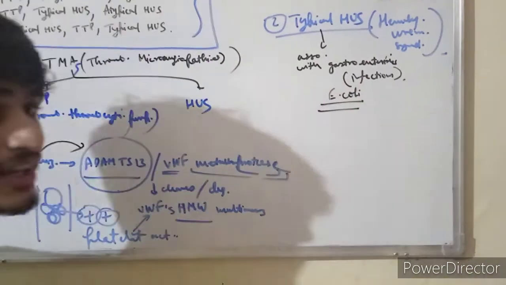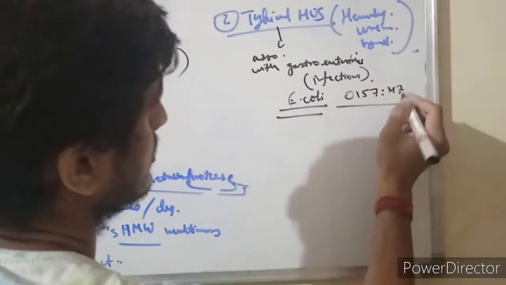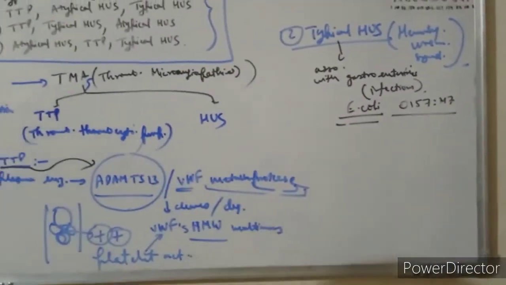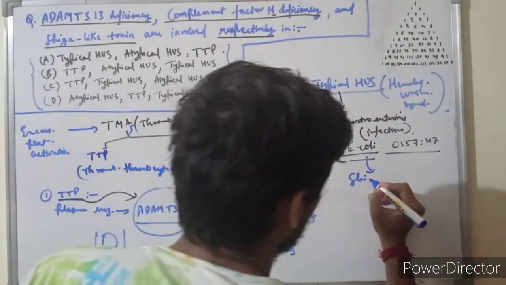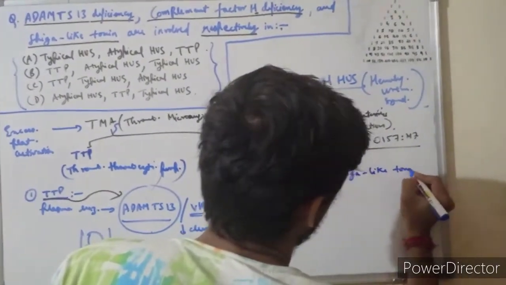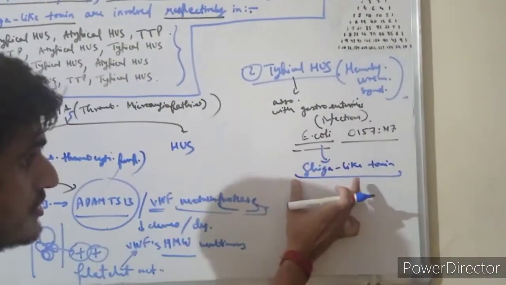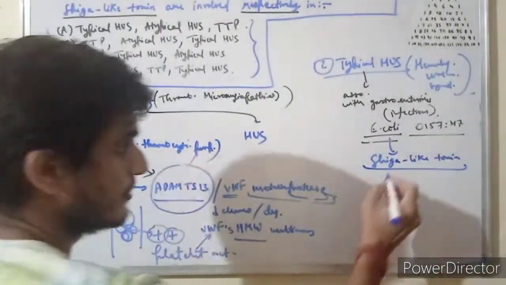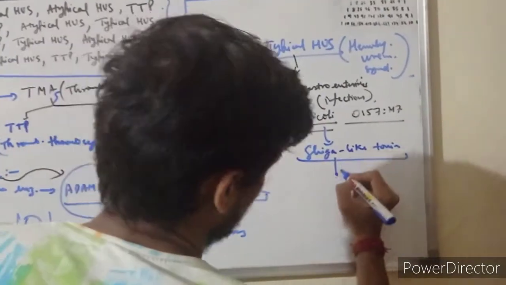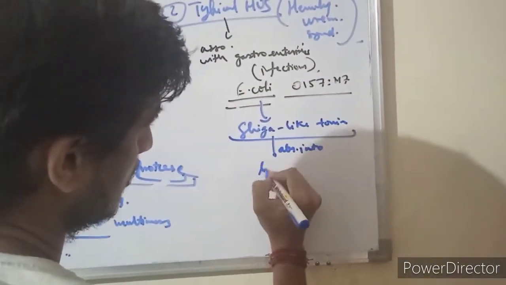The strain involved is O157:H7. This E. coli expresses the Shiga-like toxin in the mucosa of the intestine. From here, it is absorbed into the bloodstream.